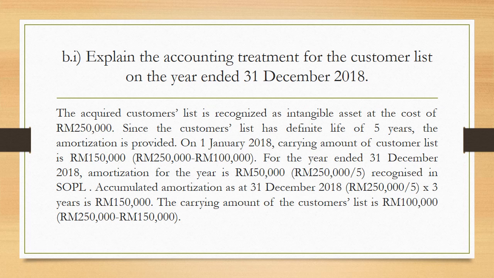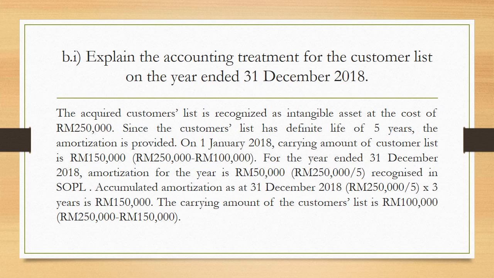So, estimated to be valid for 5 years is our keyword to find the answer. You can see that it says it is estimated to be valid for 5 years. So this intangible asset, this customer list, has a definite or finite useful life. So you have to amortize this intangible asset.